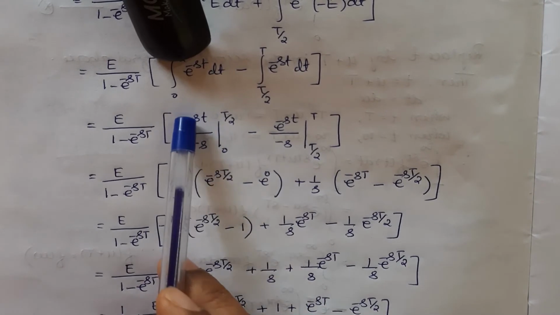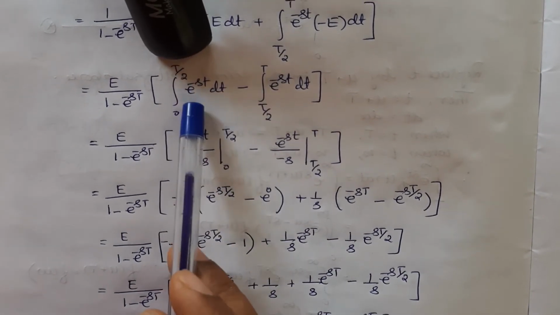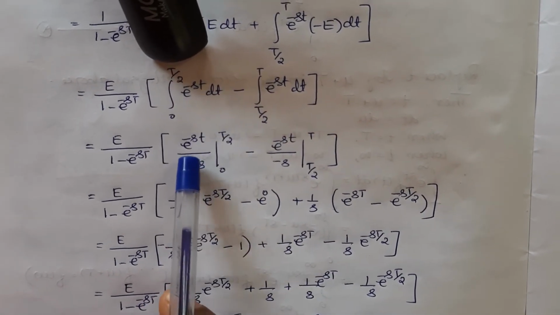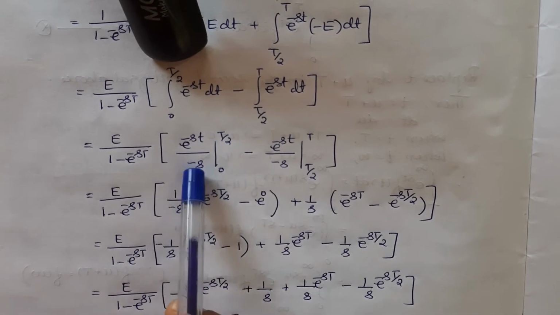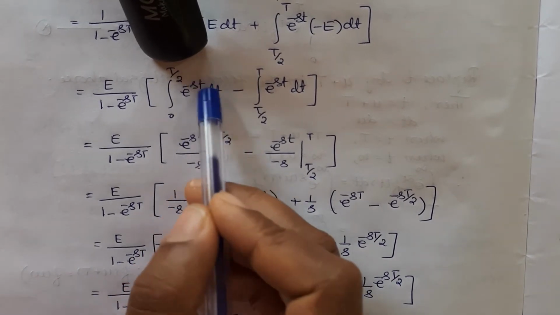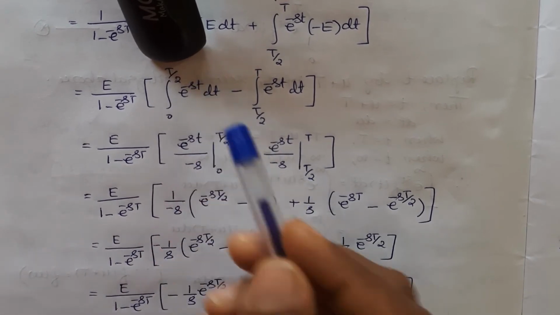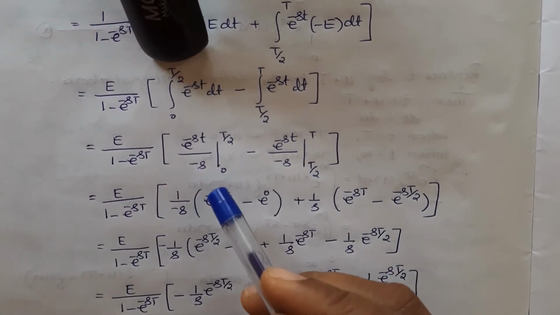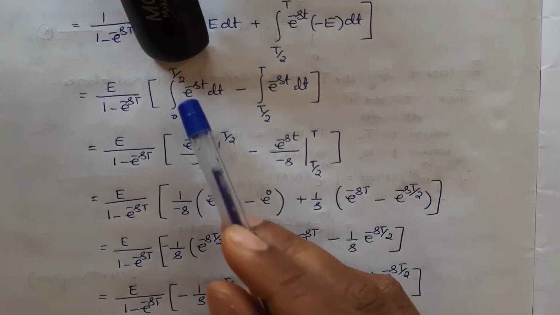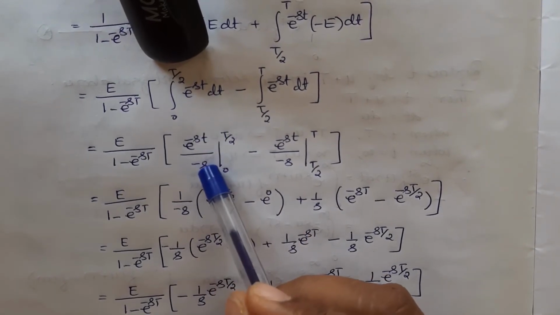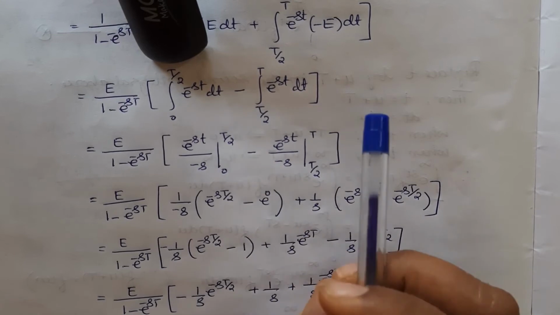So we will integrate. Integral of e power minus st becomes e power minus st by minus s, because the variable of integration is t, and s remains constant for us. Integration is from 0 to T by 2.